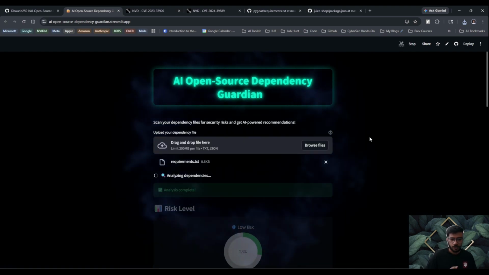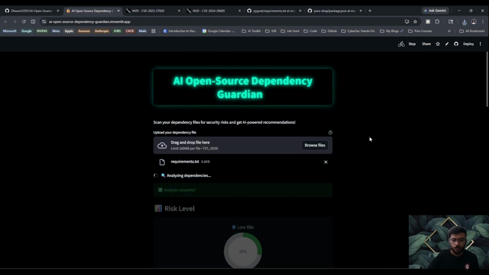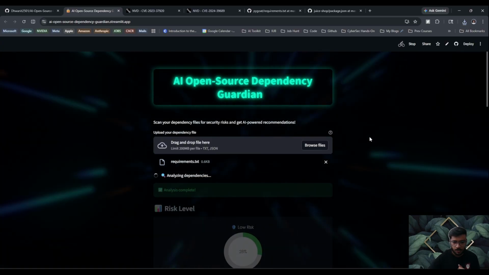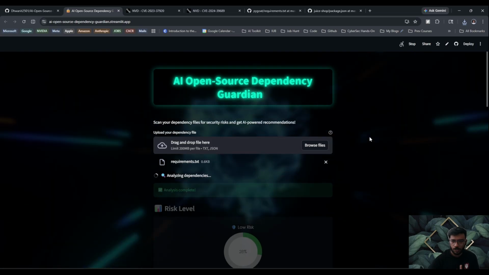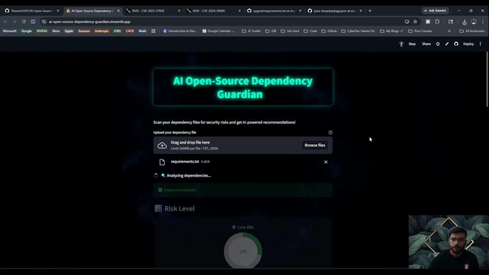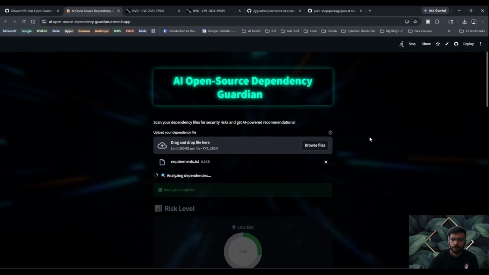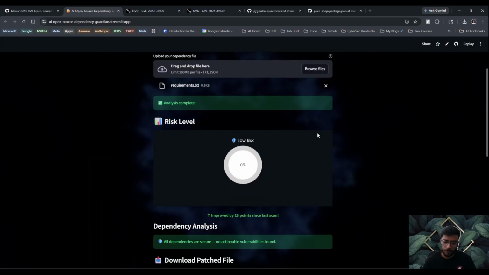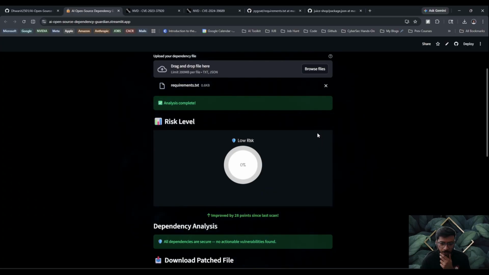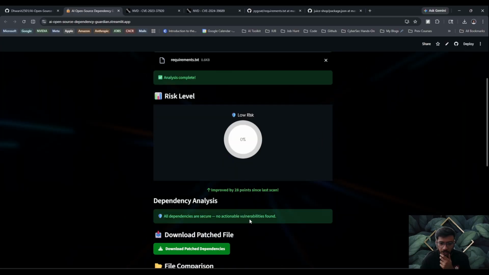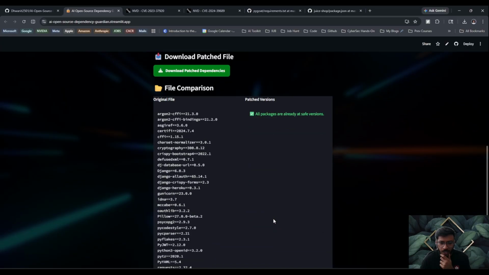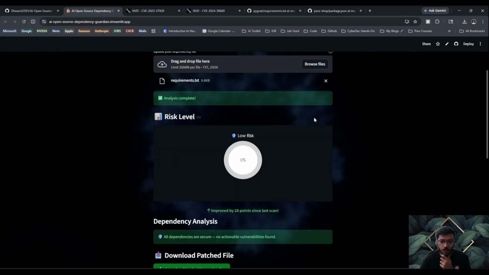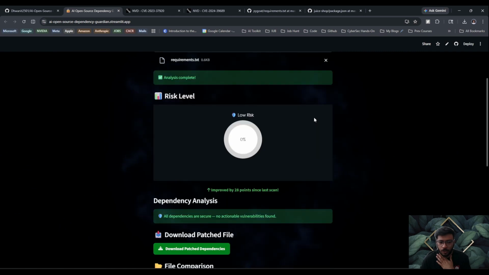This should basically work for us because we have included all the patch files as per the recommendations. Let's see how it works out for us. As you see, the risk score dropped significantly and it eliminated every single vulnerability that we had. So all dependencies are secure, no actionable vulnerabilities found. And you can see all packages are already at a safe version. So yeah, this was regarding our requirements.txt.